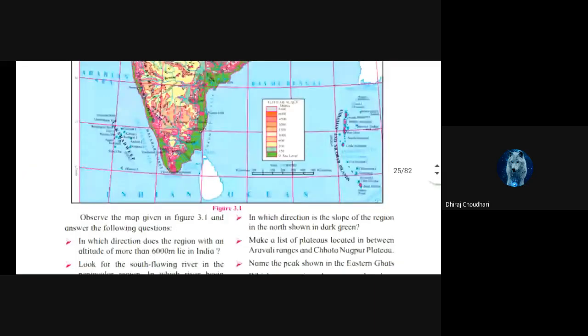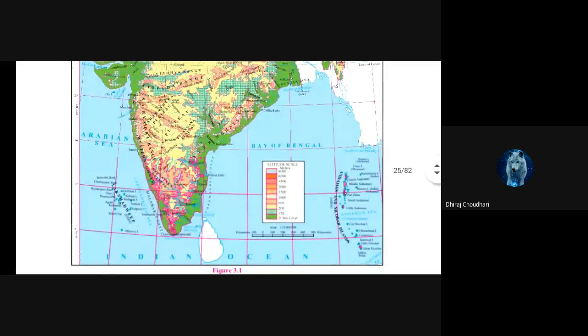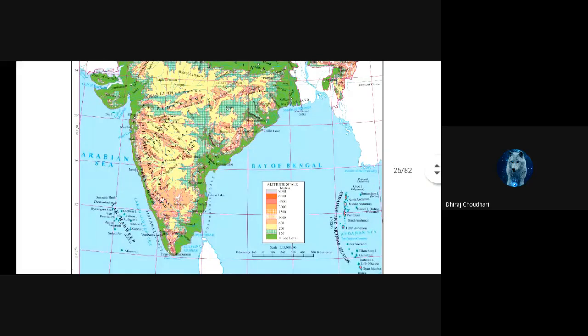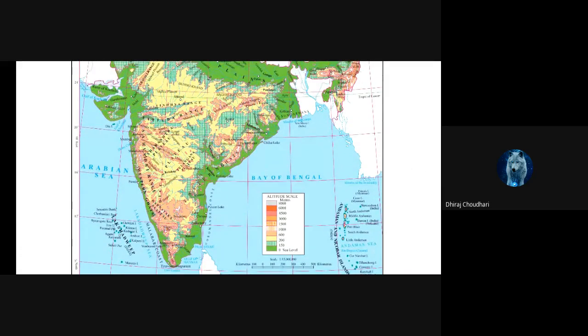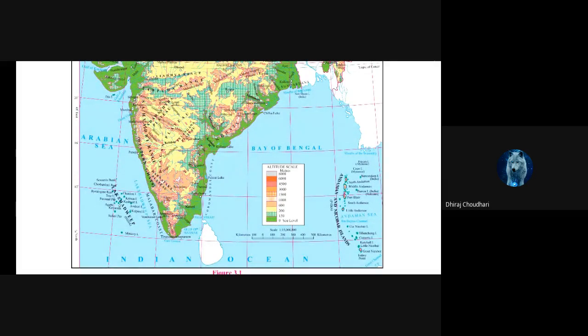Okay, so friends, then there can be different questions that can be formed on this peninsula region. So you have to study it, you have to go through the map, and on the map everything is clear. You will get the idea in which direction which river flows, where the plateaus, for example ABCD plateau, exist. Okay, where is the Deccan plateau, in how many states is the Deccan plateau present. Likewise, where is the Eastern Ghats, where is the Western Ghats, how the Sahyadri range is located, where it is located. Chota Nagpur plateau, Maikal range is there, Satpuda range is there, Vindhya range is there.